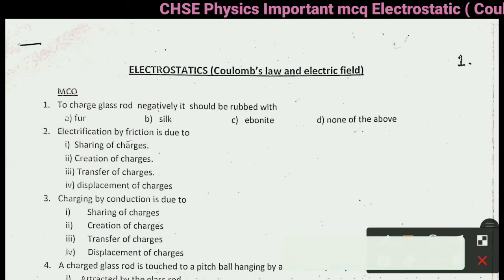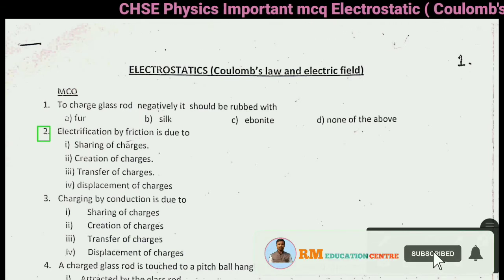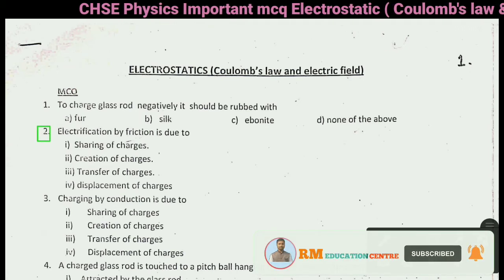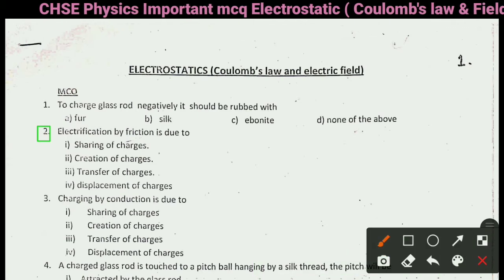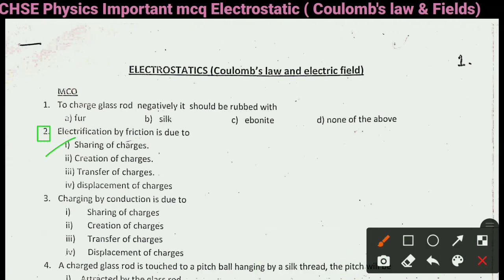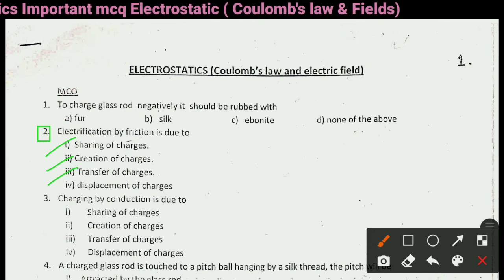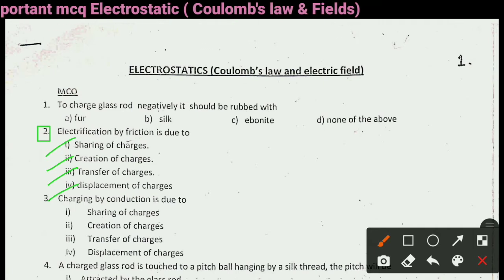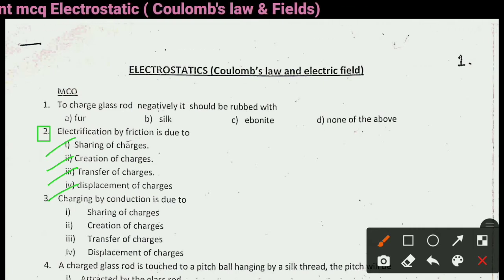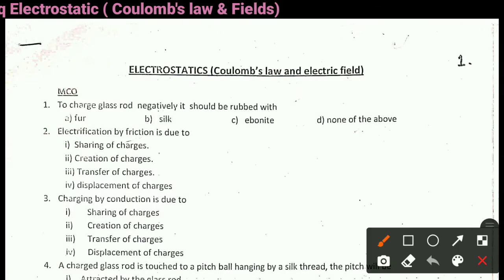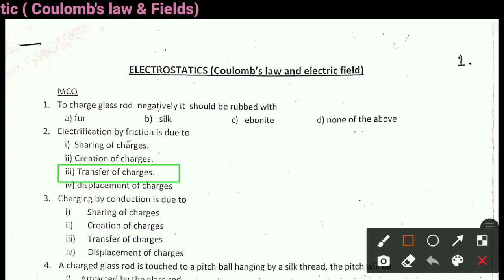Next question is question number 2. Electrification by friction is due to option 1, sharing of charges, option 2, creation of charges, option 3, transfer of charges, option 4, displacement of charges. Right answer of question 2 is transfer of charges. Electrification by friction, it is due to transfer of charges.